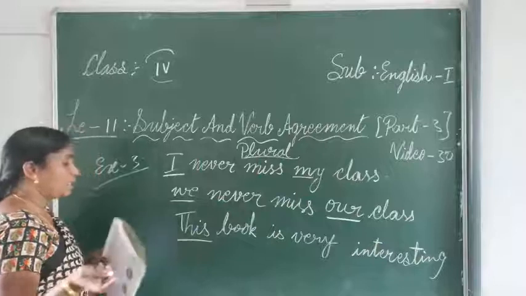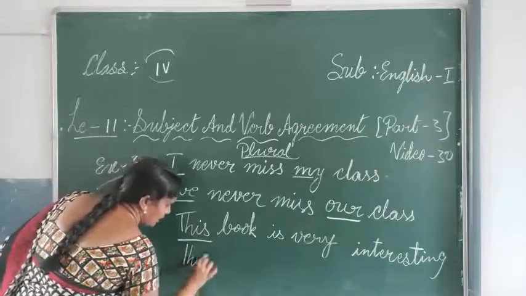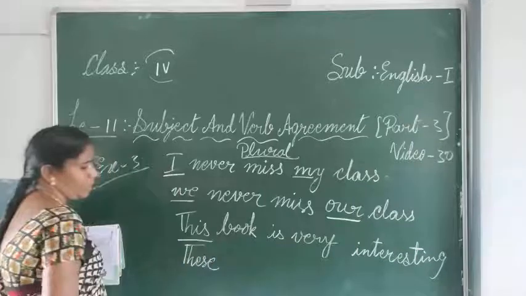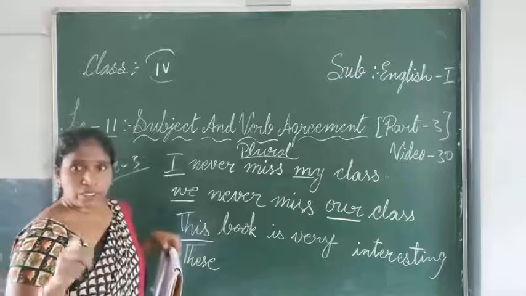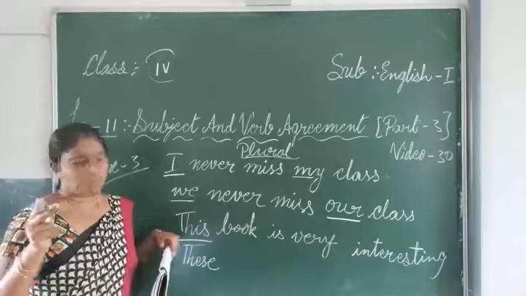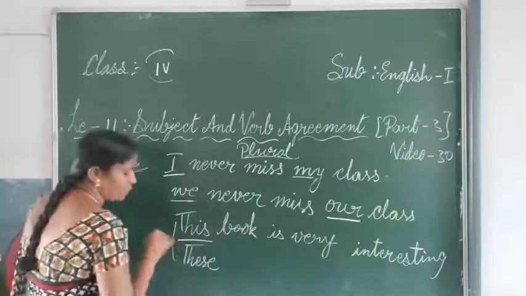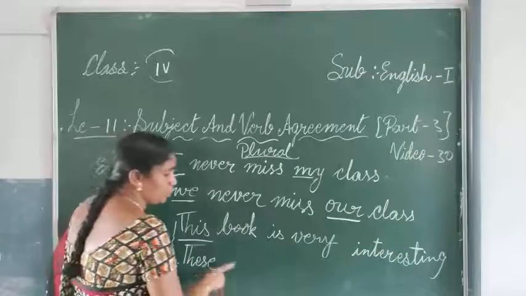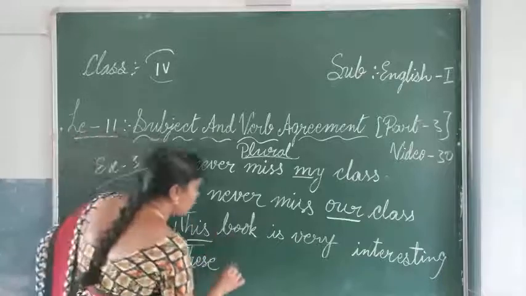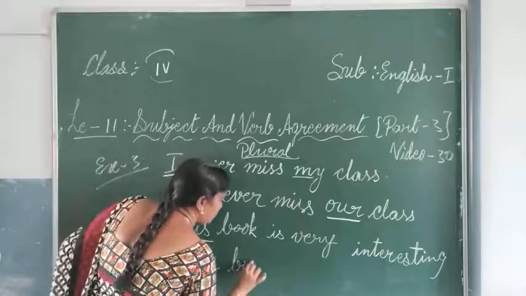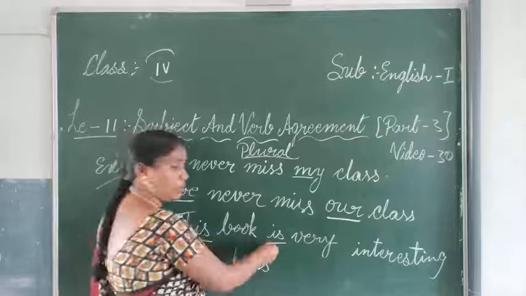So what does this become? These, T-H-E-S-E. This means one, and these means more than one. Though here we have changed the sentence from singular to plural: these book, can we say book? So when we change it to the plural, what are the books? These books. When many are there, can we use this form?